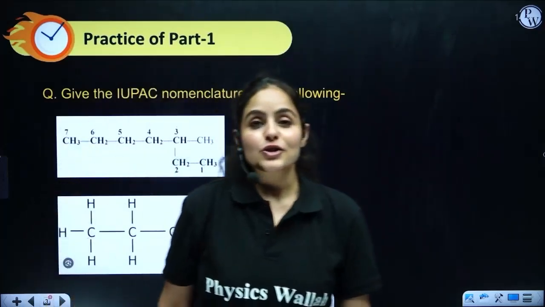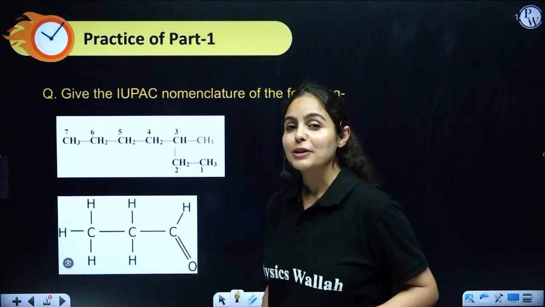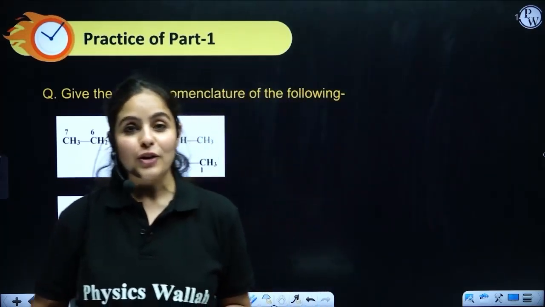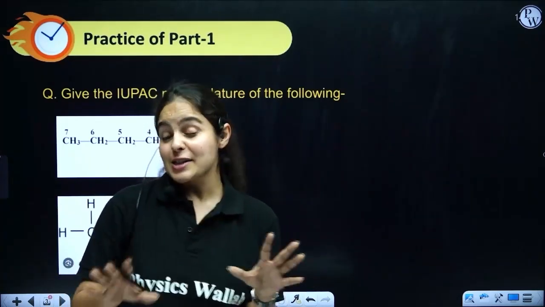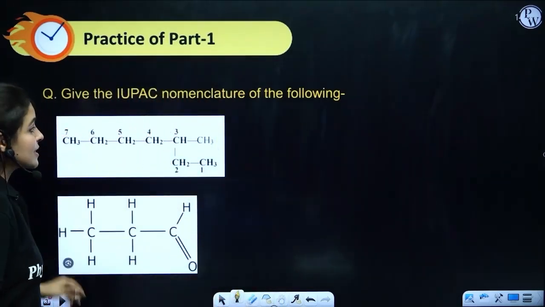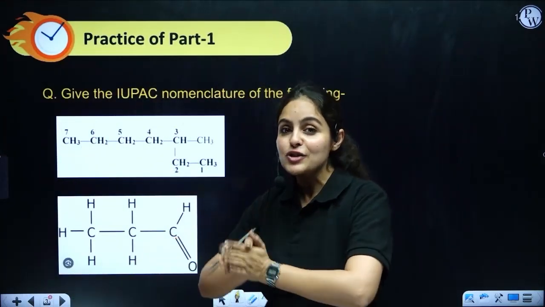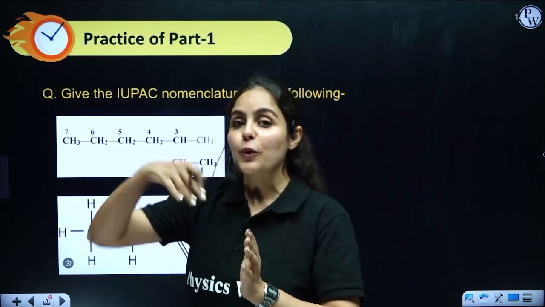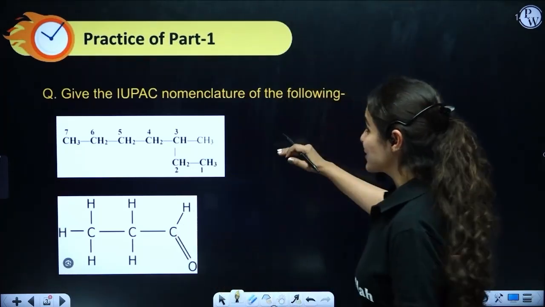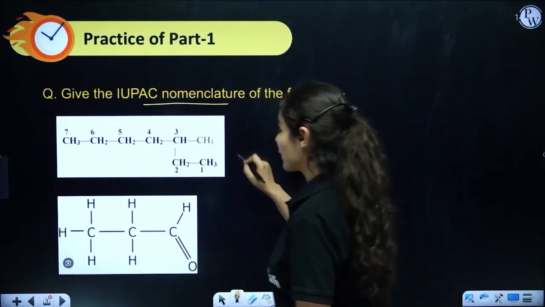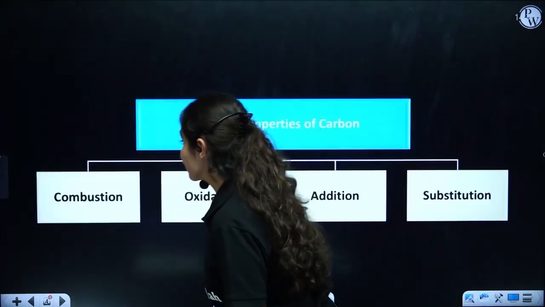All right, guys. So just a quick practice from your last session. Try this out and do let me know the answers in the chat box. And whoever gives the correct answer, I would really come there and appreciate you. That's my promise. So these are 2 structures. In this, I've already given you the numbering, so it must be easier for you to answer. By any chance, if you forgot the rules and regulations, go back to part 1, revise it and come back again. These are 2 questions where you have to give the correct IUPAC nomenclature. I hope you all can do it. I will be waiting for your answers in the chat box.